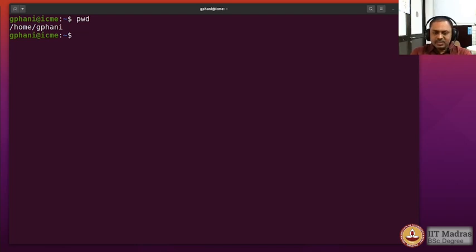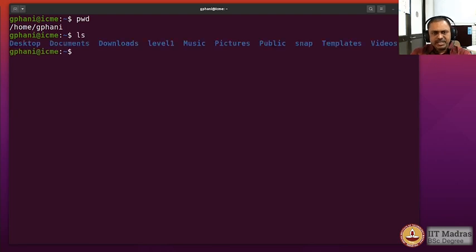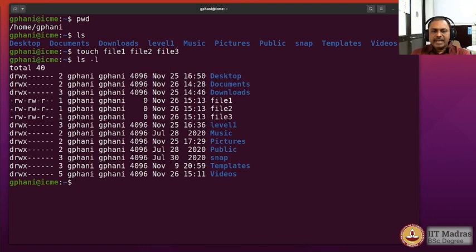So I will take the example of the touch command to create some files. Let me just see that there are no files in my home directory, so I will create some empty files for this practice. So I would say touch, and let us say file1. Now if you give multiple files, all of them will be created. So this is the idea of multiple arguments. Okay, so if I give like this, it means that all the 3 files will be created in one go, and the timestamp will also be identical. Okay, so we have seen that these 3 files have been created.